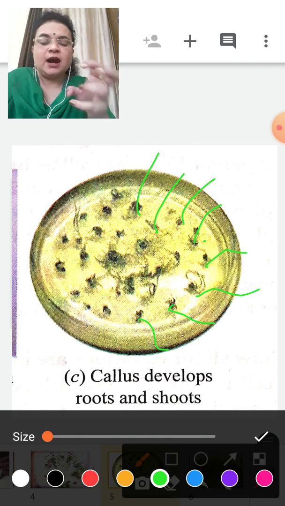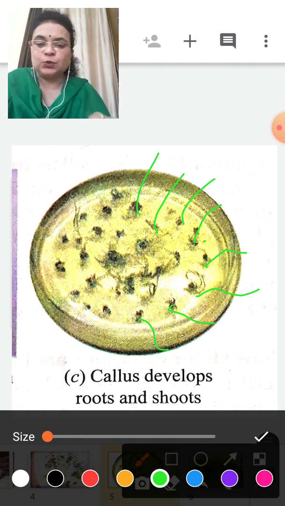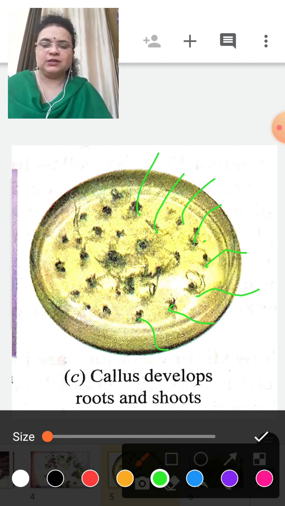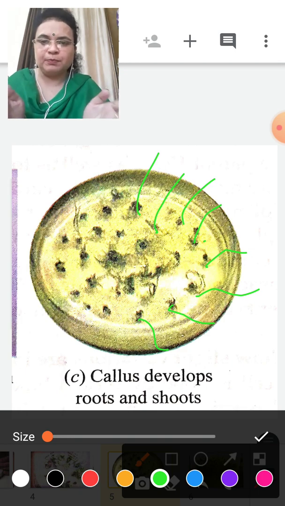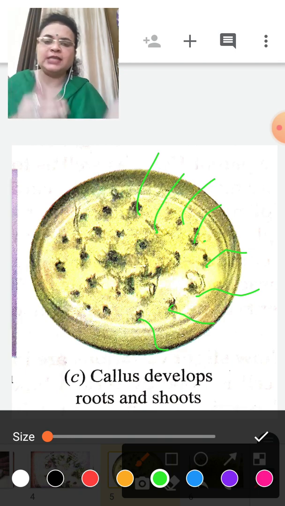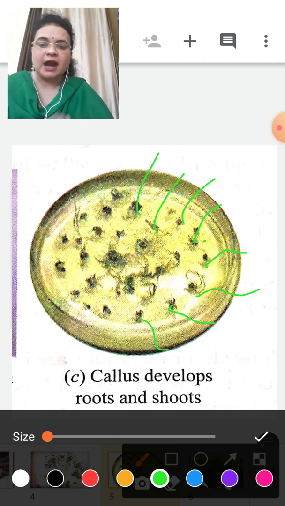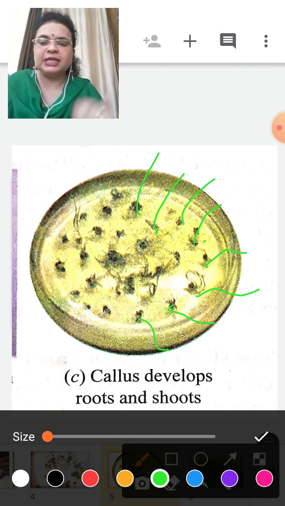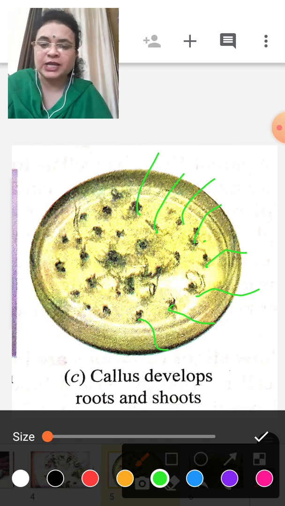When the callus is kept in the medium, after some time this medium, the agar gel, in the dish where the tissues are kept, has to be changed. Why does this solution have to change?